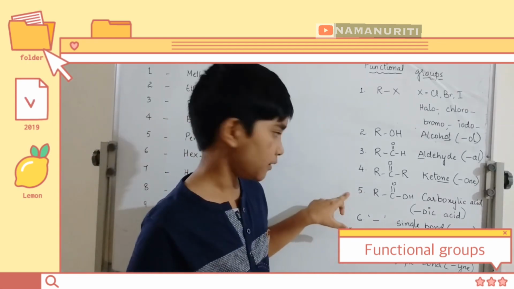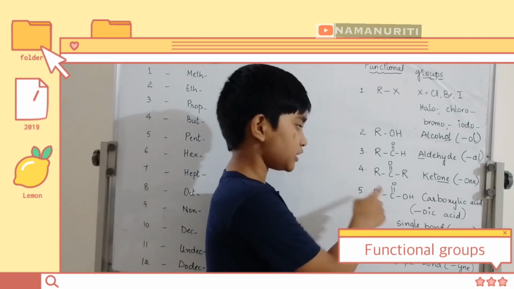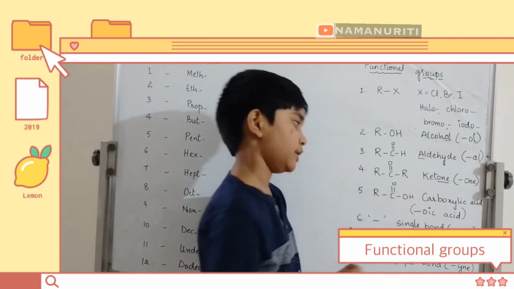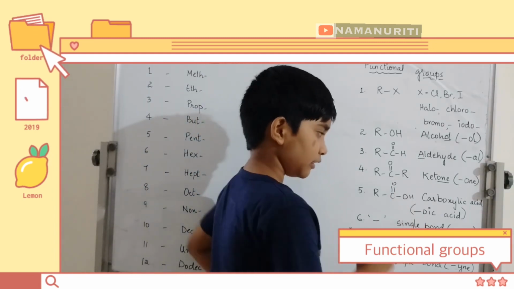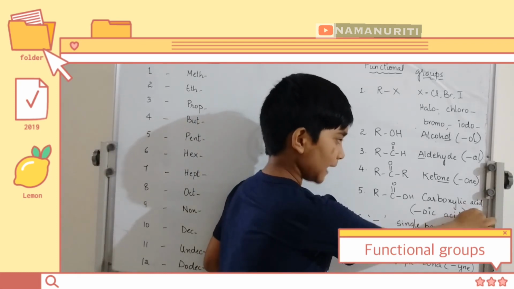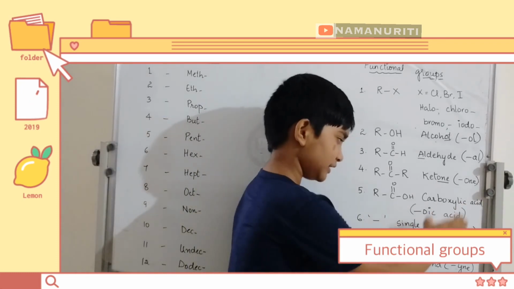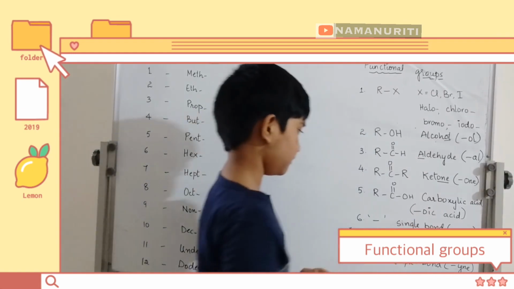Fifth one, carboxylic acid, R, C double bond O, OH. Its suffix is oic acid. There is an easy way to remember it. The ic and acid is the same. You only just need to add one O.